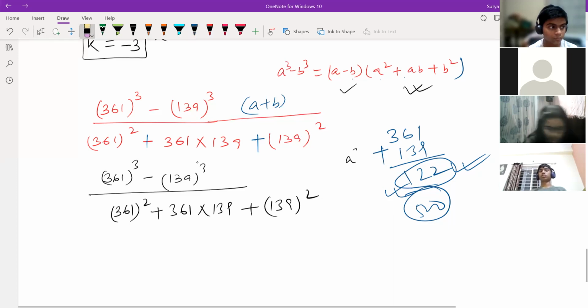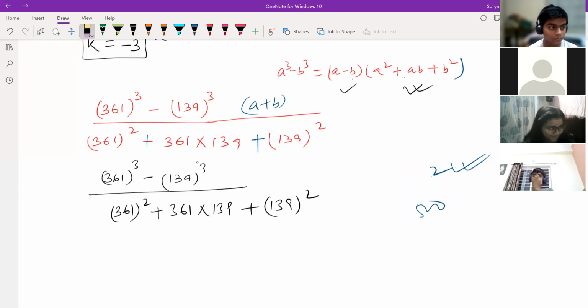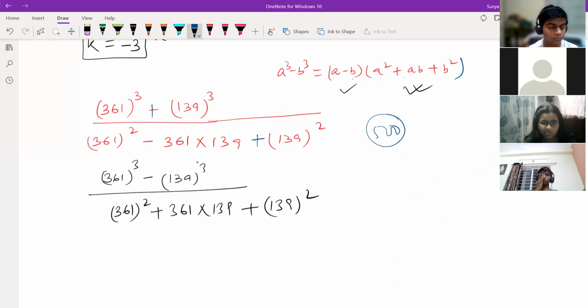Suppose this will come in, if it is coming here plus, see how the answer will come. If it is plus here and if it is plus here, then the answer will come 500. Sir, can we do it like the first one as a plus b whole cube and the down one as a minus b whole cube? No, sir. A cube minus b cube, if you do, you can't get anything. Only the top part, but you can't cancel anything over here.